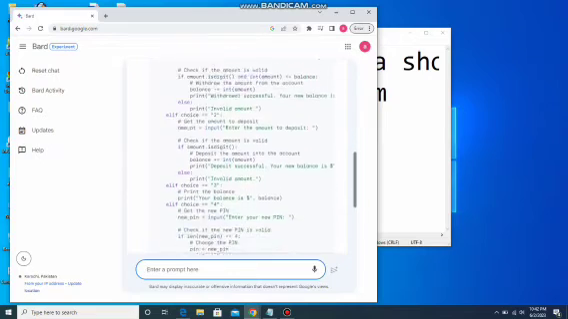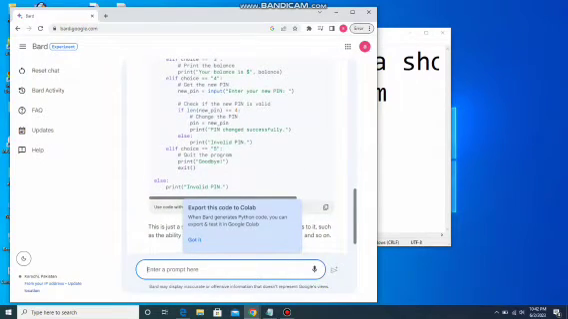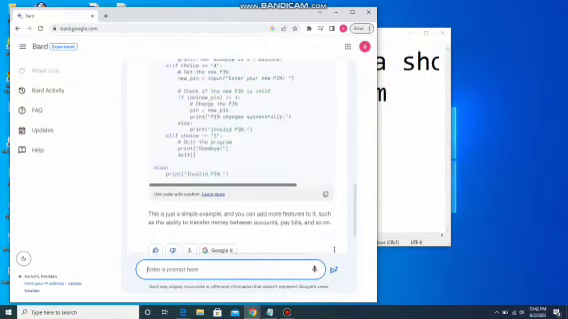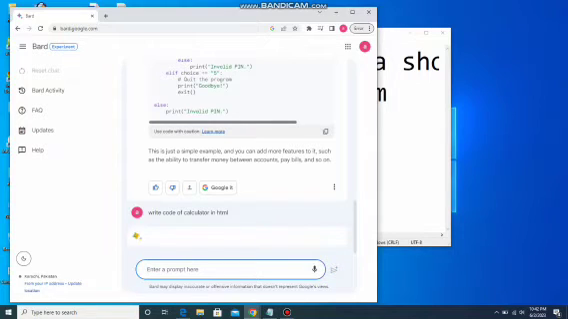Now it shows the result of the Python code. Here's our Python code, and here we write another request for the HTML language. We write a calculator code in HTML language. So we will send it to Bard, and Bard will answer it. Here, write a full code of a calculator in HTML language.